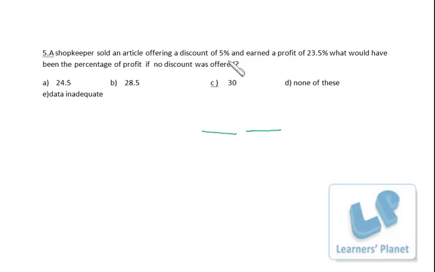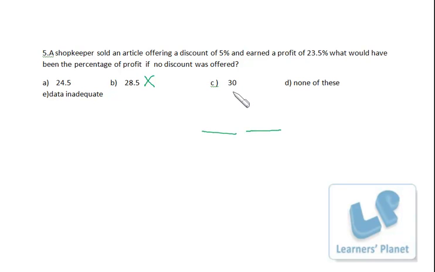So never the addition of these two will be the percentage of profit if no discount is offered. So this is ruled out, right? This seems to be absurd, so I check with this. Okay, I'm not eliminating it, but it is looking absurd. That's why I'm checking with this. Let's see what happens, right? I assume the percentage of profit if no discount was offered is 30, right?